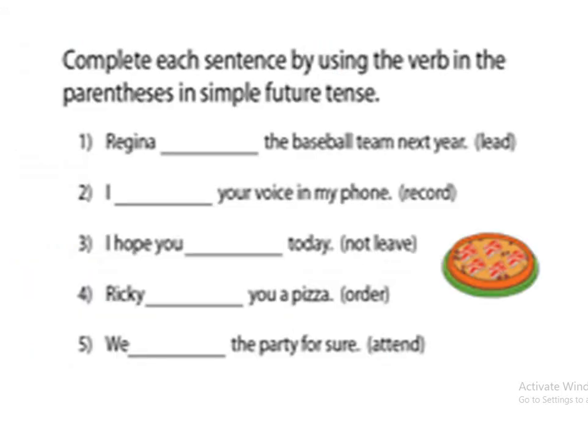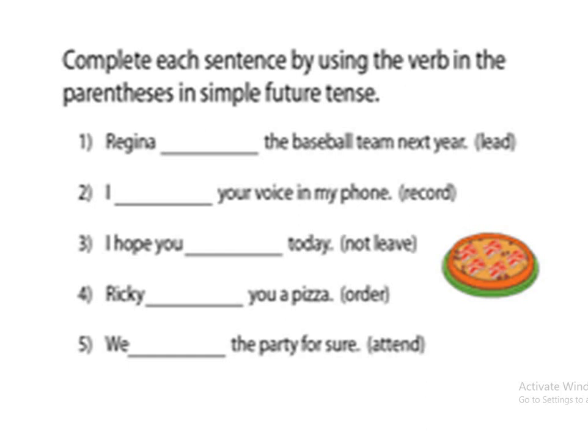Here is now a very short exercise of 5 sentences where we have to complete the sentences with the help of simple future tense. Regina dash the baseball team next year. So Regina is the subject, and now what we have to do, we have to add will plus first form of the verb. So lead is already in the first form. So Regina will lead the baseball team next year.